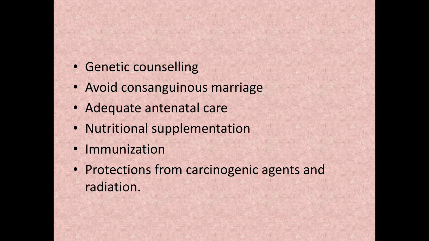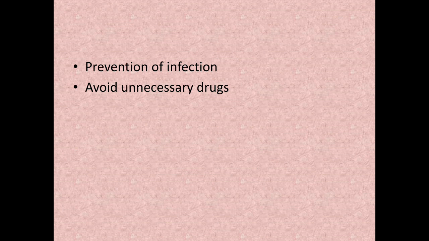Protection from carcinogenic agents, be it environmental carcinogens or carcinogenic drugs. Avoiding radiation, so avoiding any X-ray or CT during the antenatal period, especially during the period of organogenesis. Prevention of infection: the common infection which should come to your mind is TORCH infection.